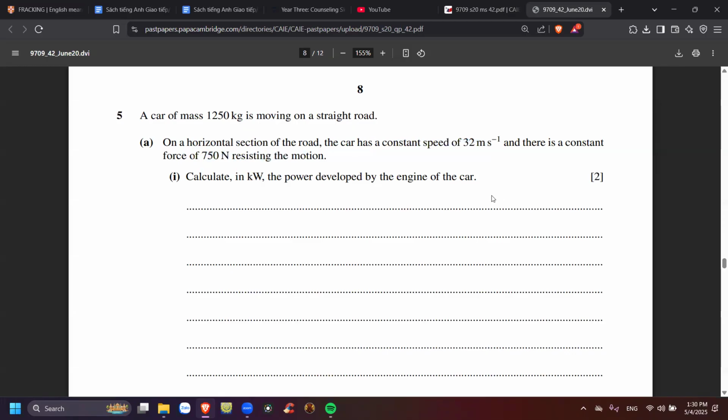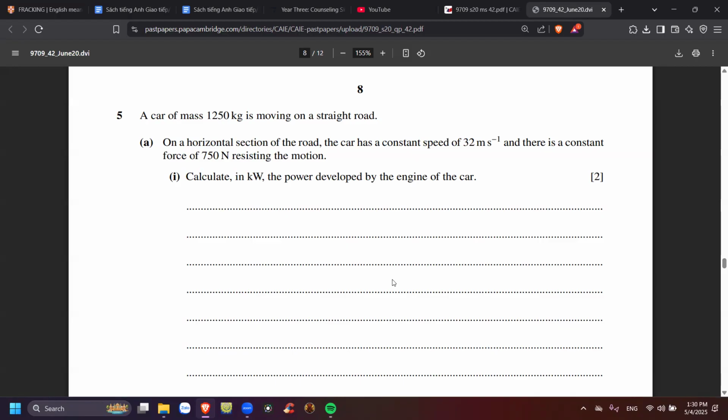It has to be the driving force, not the resistance force. So there's another formula. Power equals what? Work done divided by time, right?